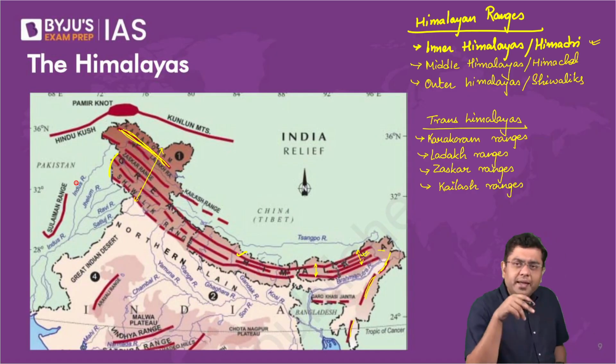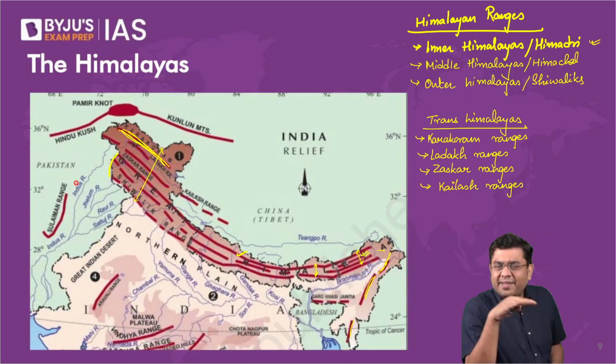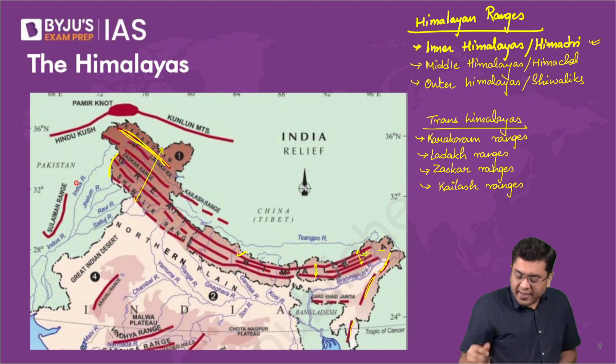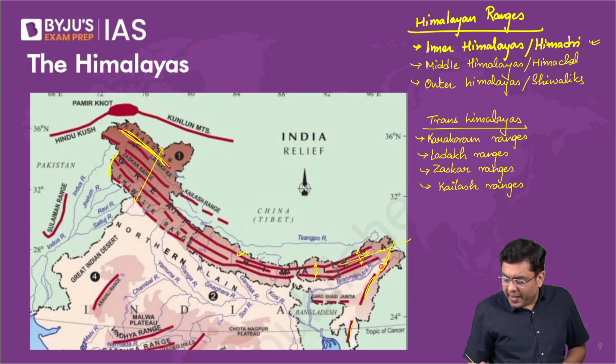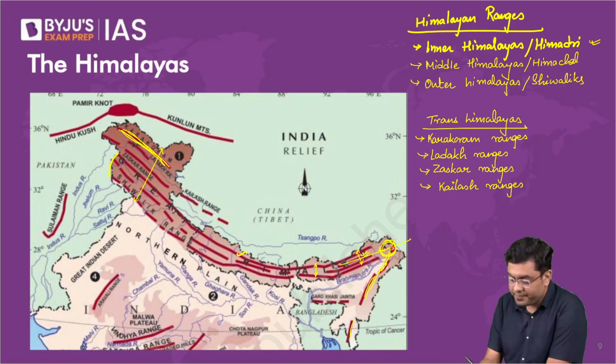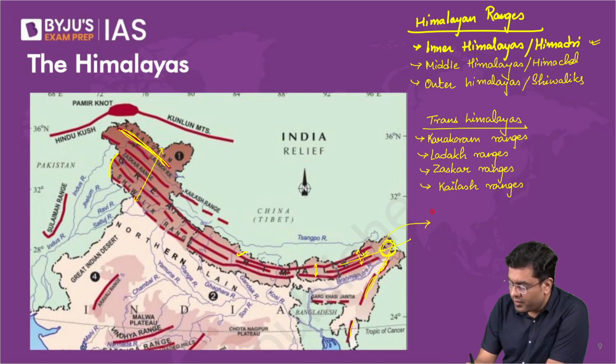So we can say that the axis of the ranges undergoes a bend. Here the axis of the mountains was like this, and suddenly it has bent like this. This is what is referred to as a syntaxial bend.